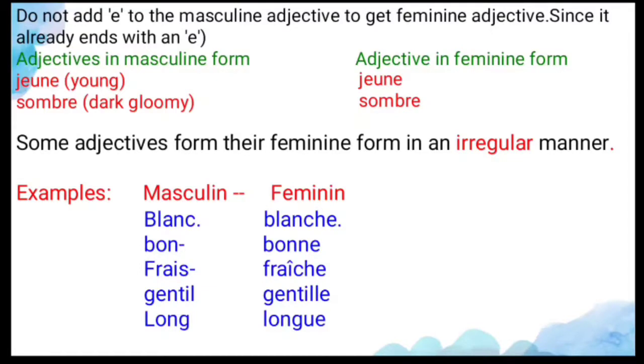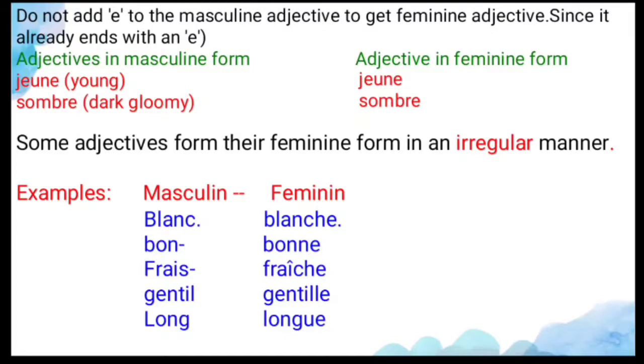And sombre, it's dark, gloomy. For that, the feminine form is also the same. You should not add anything over there. And next, some adjectives form their feminine in an irregular manner. So some irregular adjectives are there. The spelling should be changed when you are changing into the feminine form.